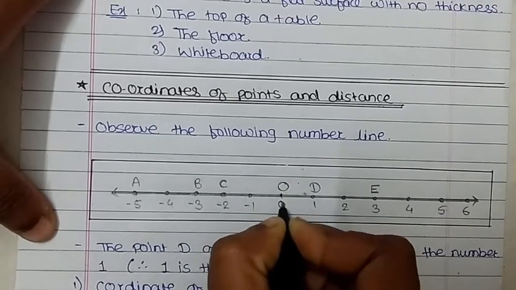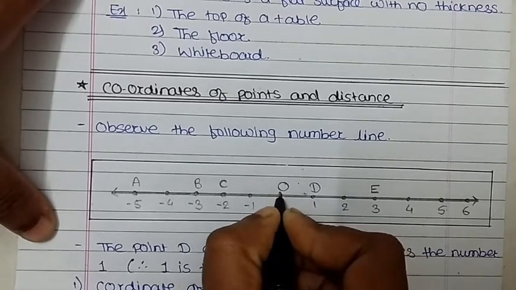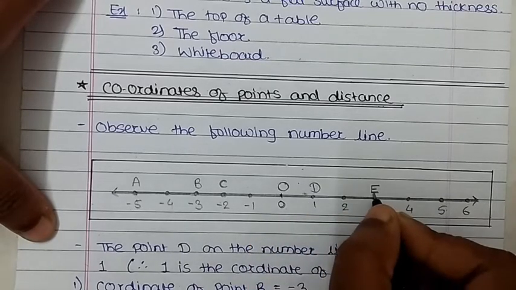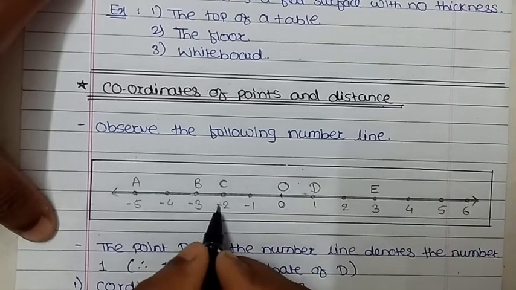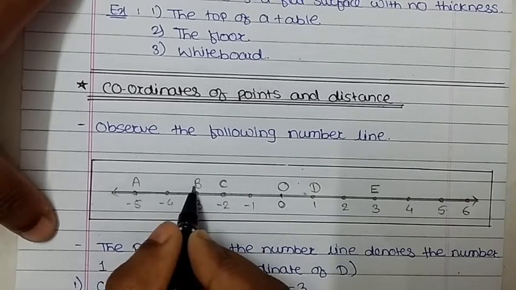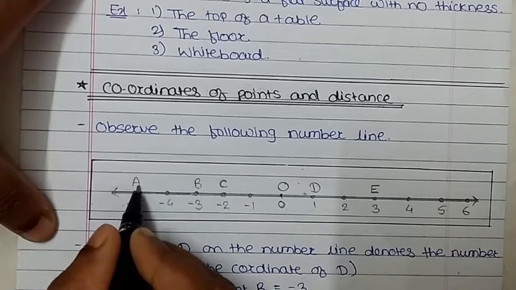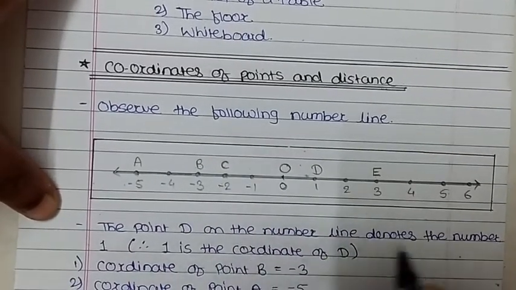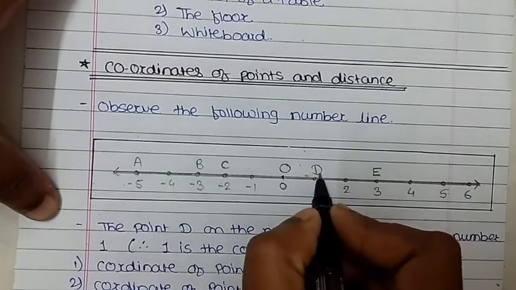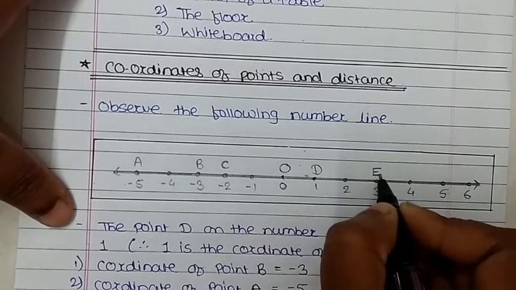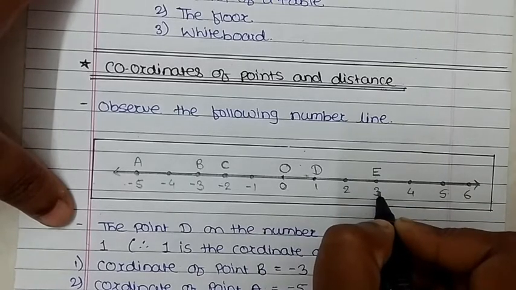Point 0 is named O. Point 1 is named D. Point 3 is named E. Point -2 is named C. Point -3 is named B. And point -5 is named A. So point D on the number line denotes the number 1. Point E on the number line denotes 3.